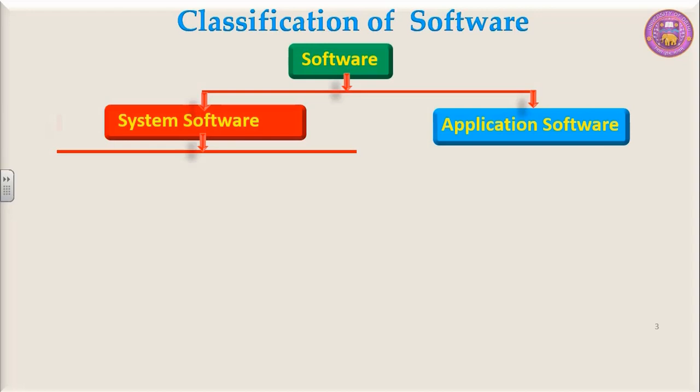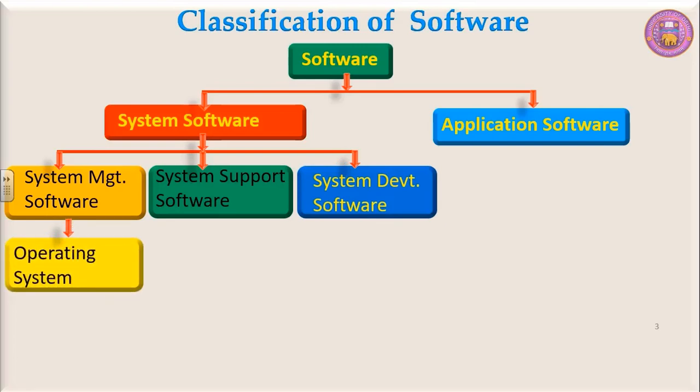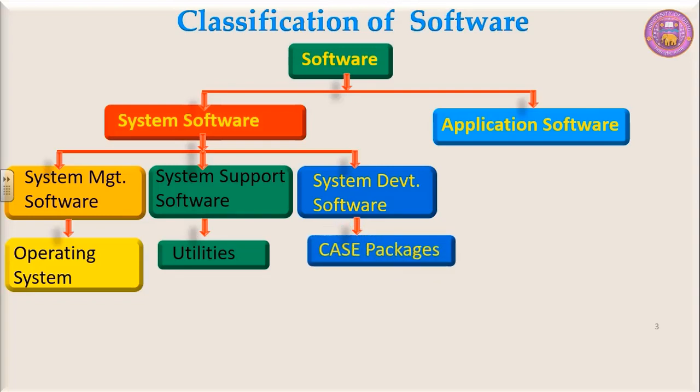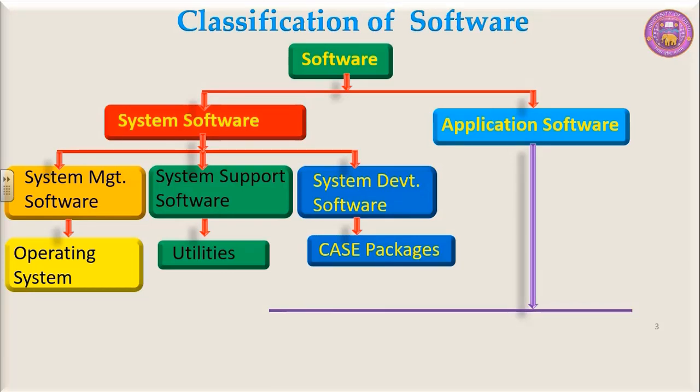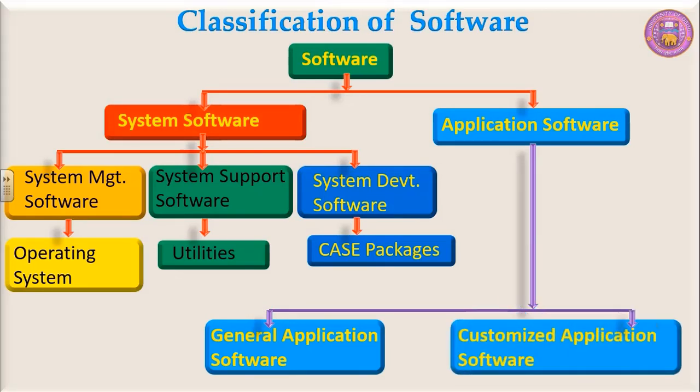System software can be put into three categories: system management software, system support software, and system development software. The best example of system management software is operating system. Among the system support software, we have utilities, and for system development software, we have CASE packages, computer-aided software engineering packages. Among the application softwares, we can divide it into two parts. The first one, general application software, and the second one, customized application software.